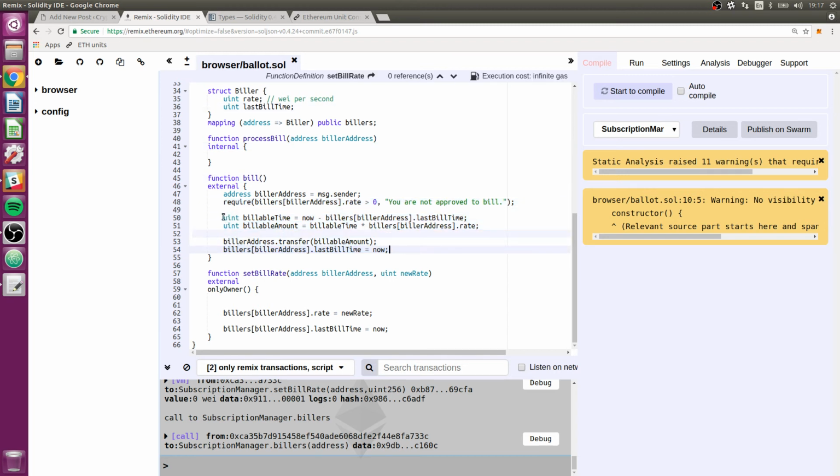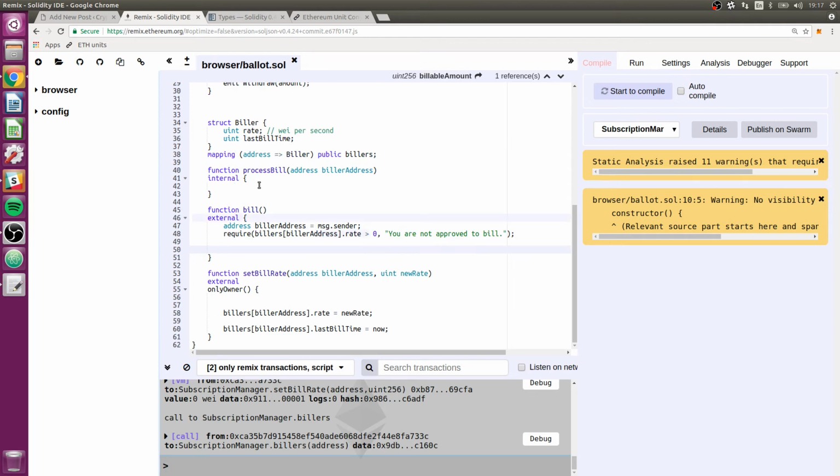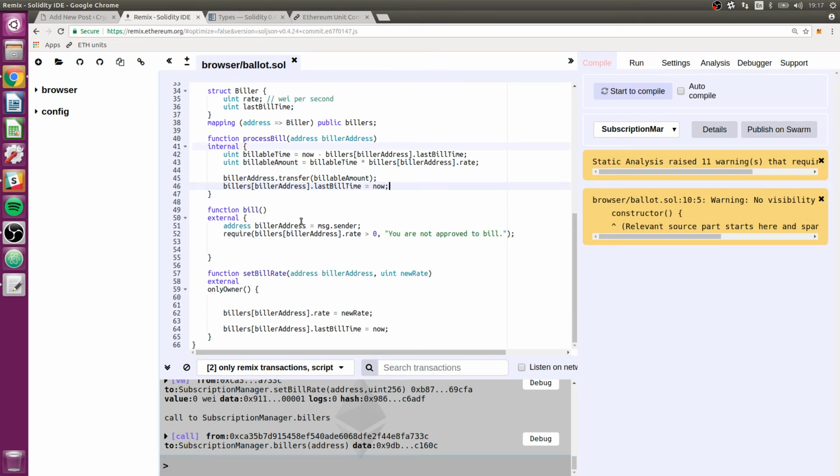Let's actually leave that require statement in this one too. So let's take all this, put it in here. And then here, let's do process bill, biller address, like that. Okay, so as we've written it now, bill still does the same stuff. We've just moved the code from this function into the new function and called that function from bill.